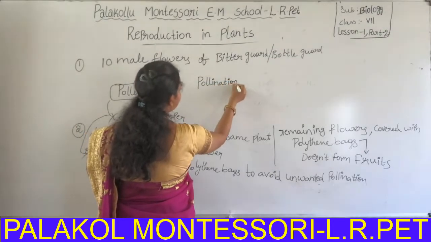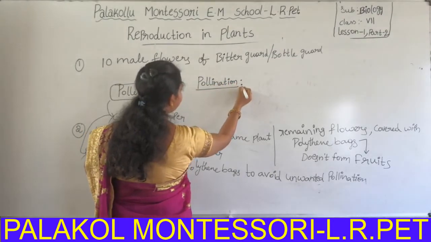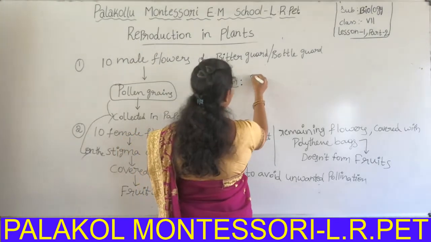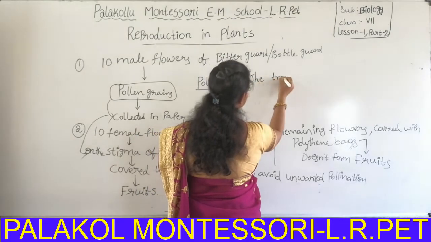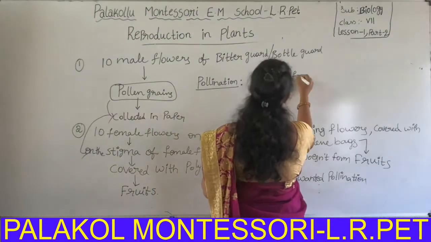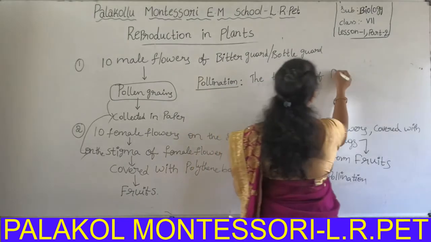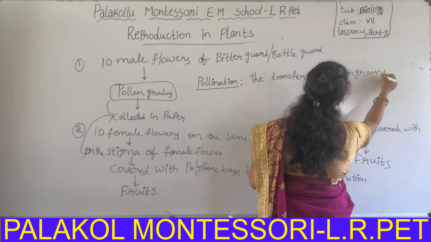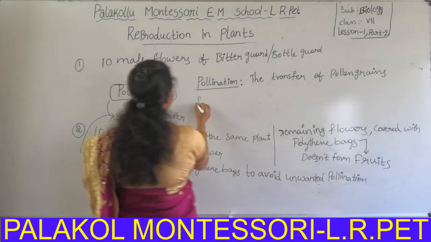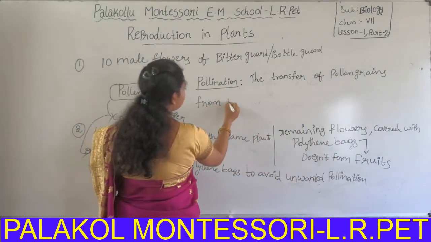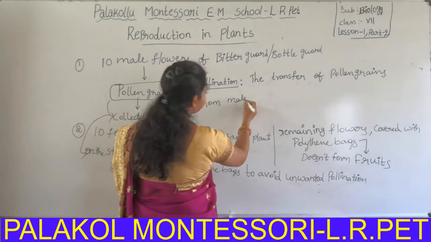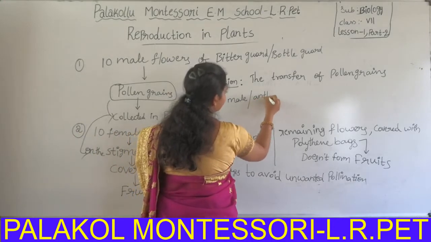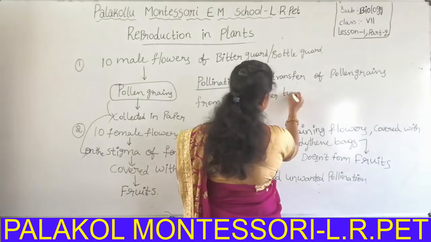I want to say the pollination definition, that's why here I explained an experiment. Pollination is the transfer of pollen grains from the male flower or anther to which region?